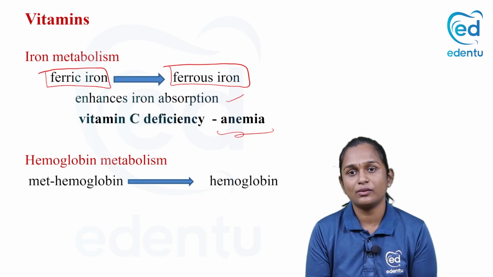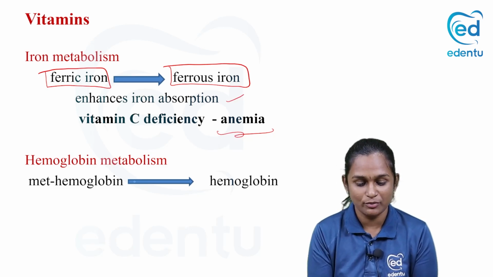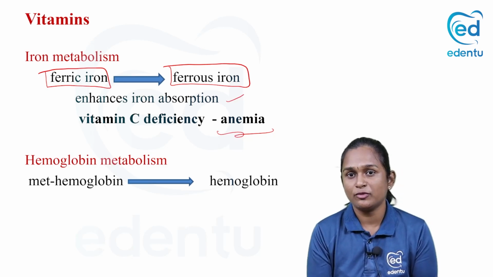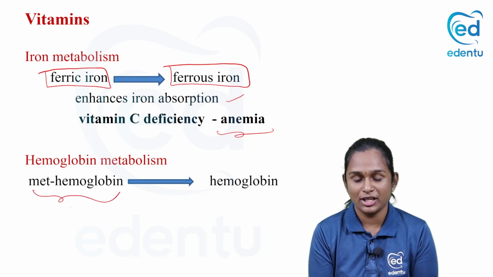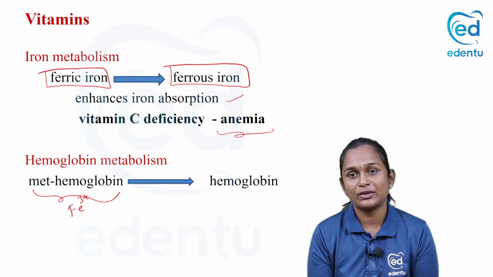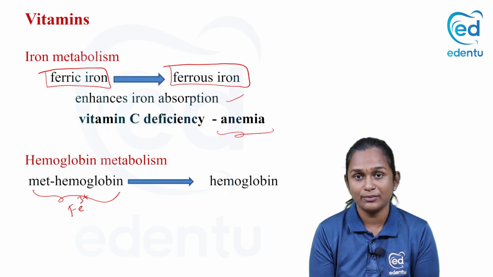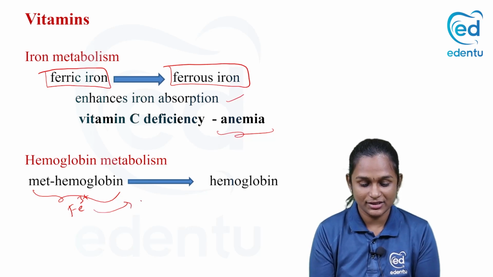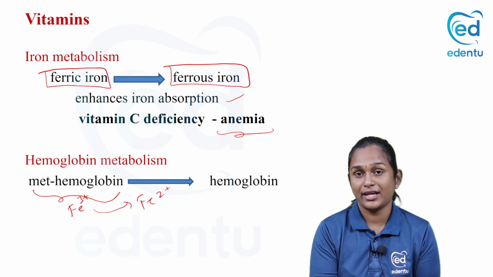What is the role of vitamin C in hemoglobin metabolism? Some amount of hemoglobin will be present in the form of methemoglobin, where iron is in the ferric state. Methemoglobin is converted back to hemoglobin, where the iron is converted from the ferric state to the ferrous state. The same role.